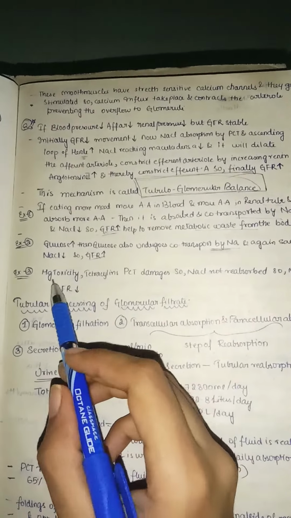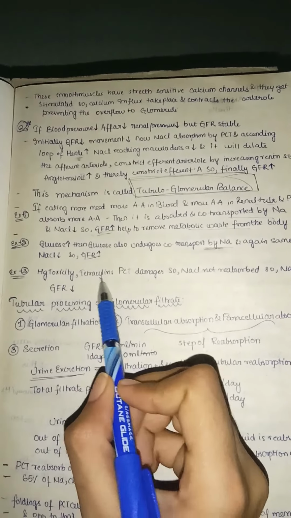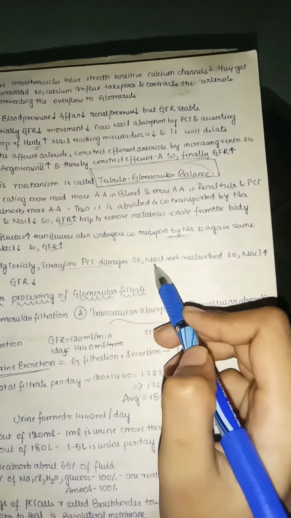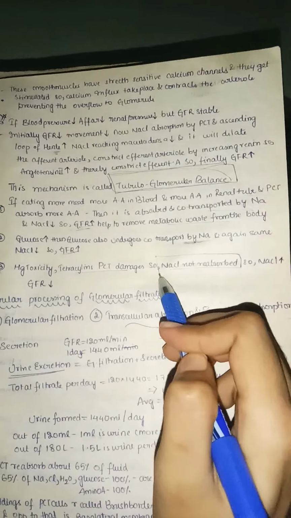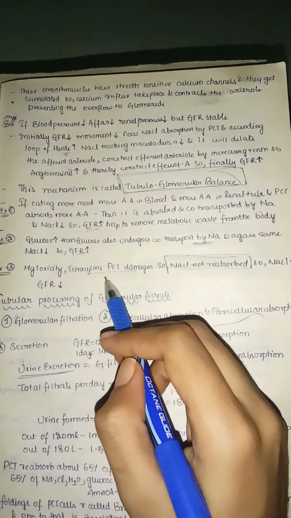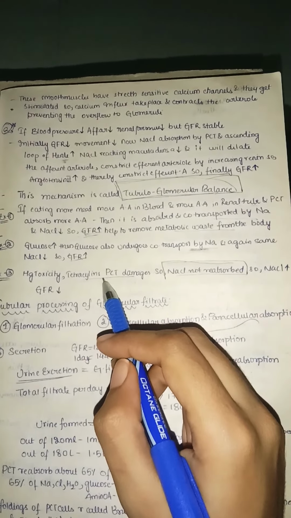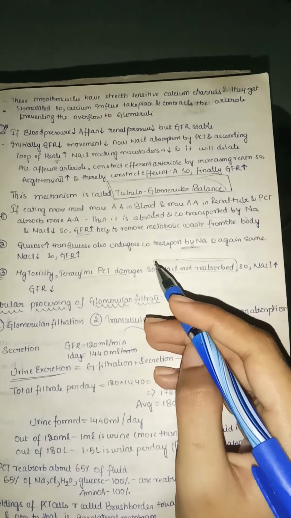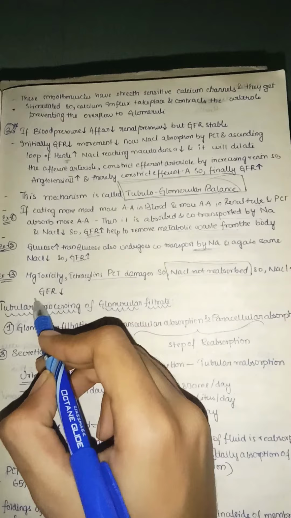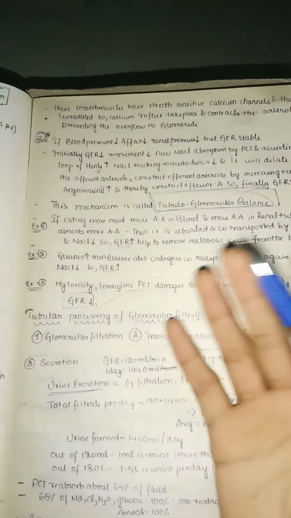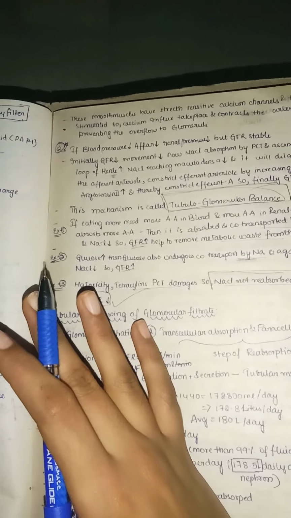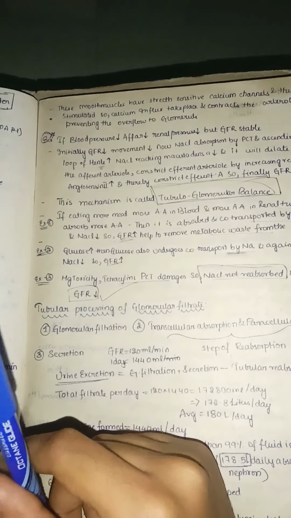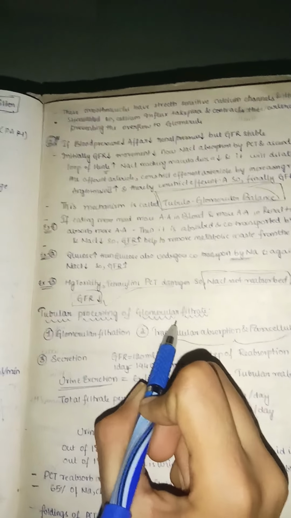Next, mercuric toxicity and tetracycline cause PCT damage. So NaCl is not reabsorbed in this case or in any toxic conditions. When there is more NaCl, what our macula densa does is decrease the GFR. So by this we can now easily understand the concepts. By this we completed this chapter. Next we'll go on to the tubular processing of glomerular filtrate.